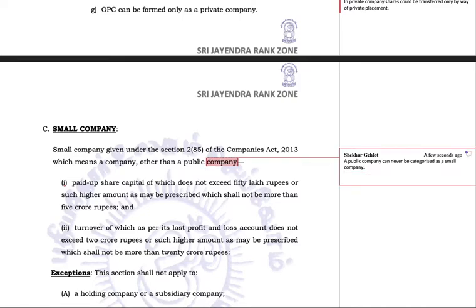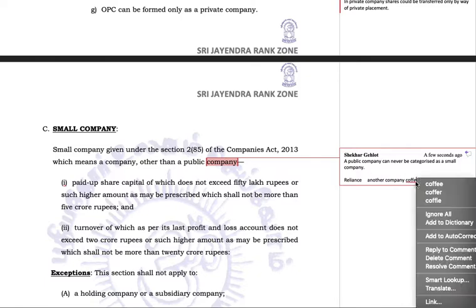Now I tell you, we have one company called Reliance, and we have another company called Coffee Day Express.